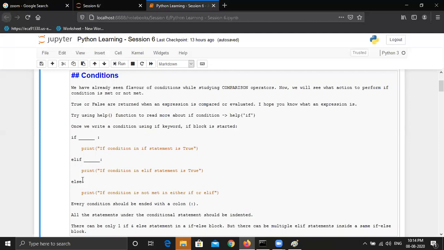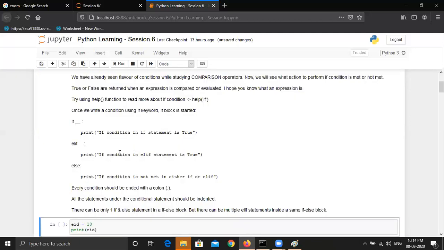But the if keyword is definitely mandatory, while the else keyword is optional, right? Maybe you can note it somewhere, or just remember. The if keyword is mandatory while writing an if condition in Python, but else and elif are completely optional. You can even skip elif and just write an else statement, or write elif and skip else. These two are optional. But let me explain the else statement.